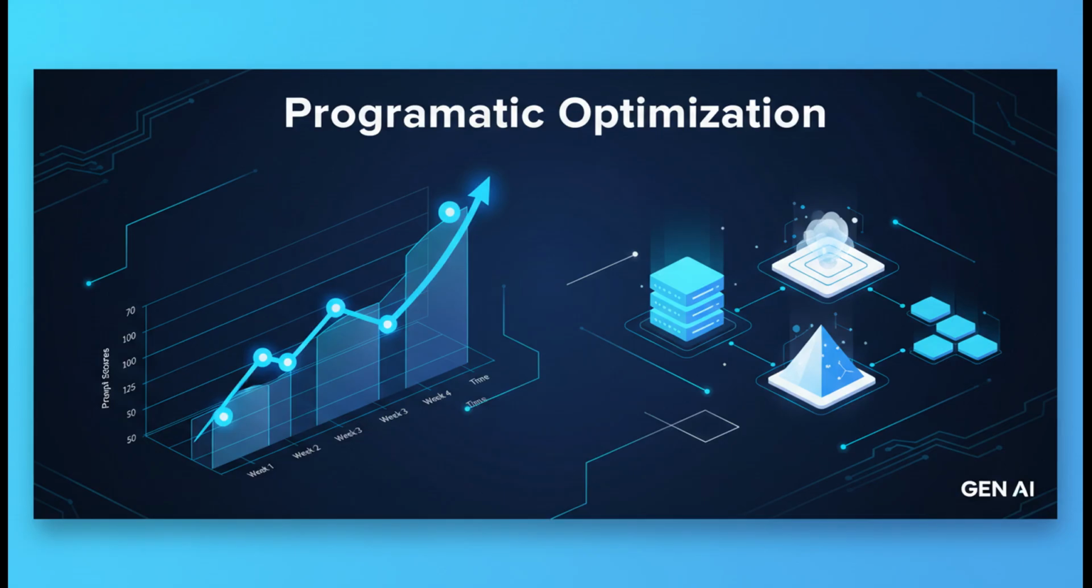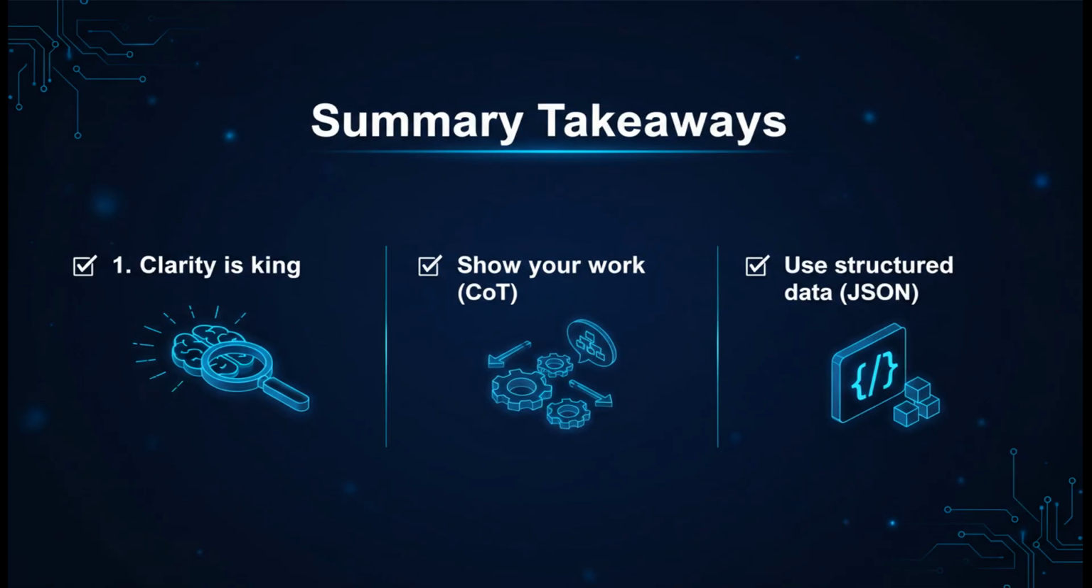Frameworks like DSPy treat prompts as programmatic modules that can be automatically optimized. Instead of guessing, an optimizer tests different combinations of examples to see which one gets the highest score against the dataset. To wrap up, prompt engineering is about steering with precision.